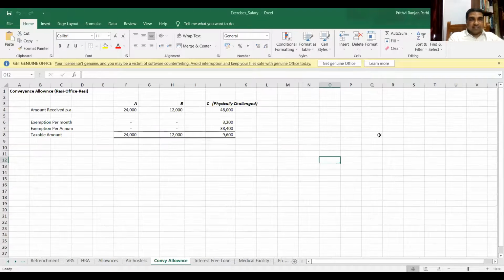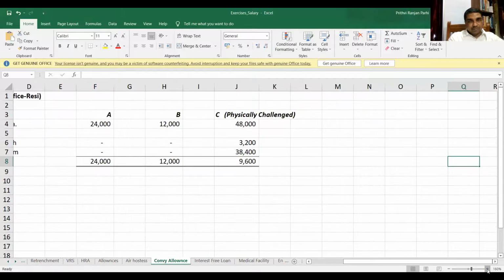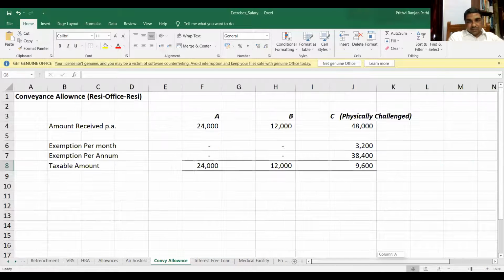You can call it a conveyance allowance. Here you can see, let us say I'm taking an example of three employees. Is it visible to you? A, B, and C. C is physically challenged. The amount received by A is 24,000, B 12,000, C 48,000.